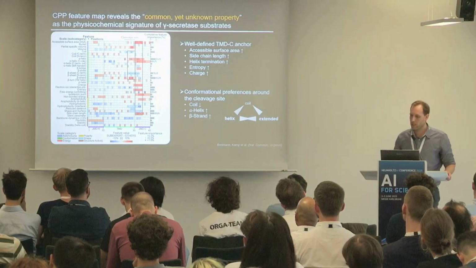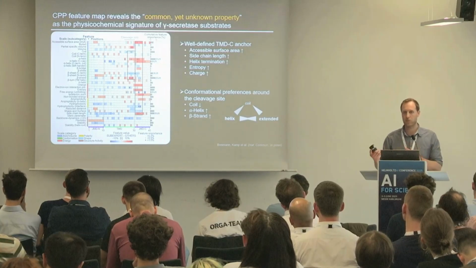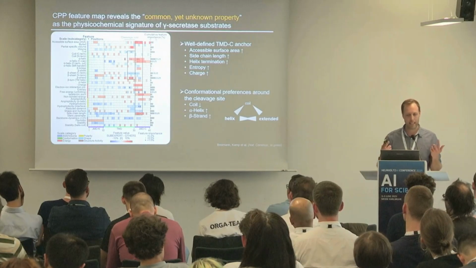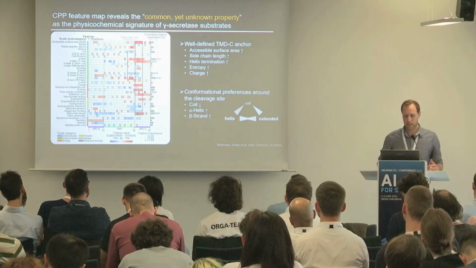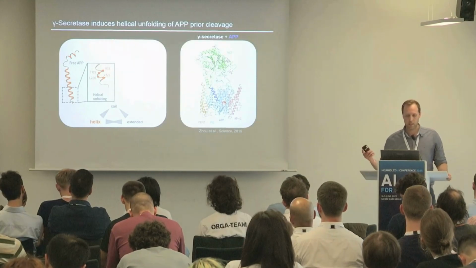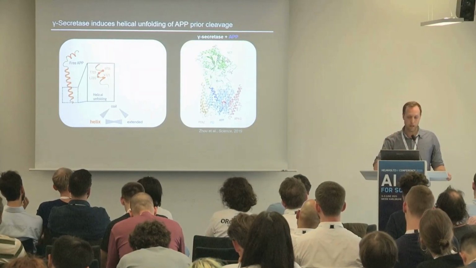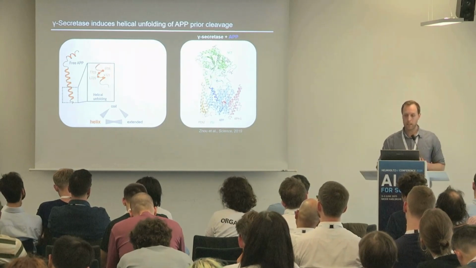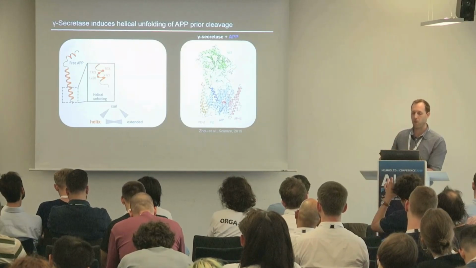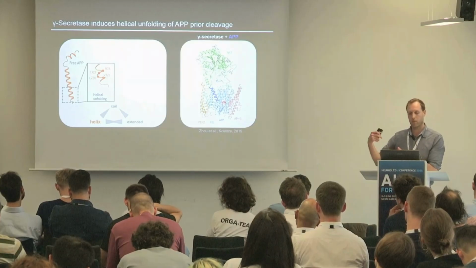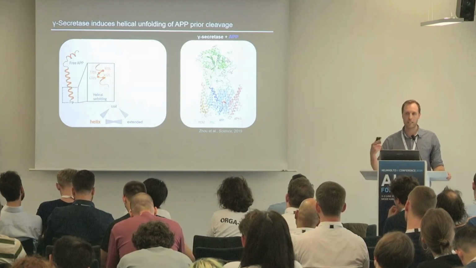Another important group of features is this conformational preference around the cleavage site for a helical and a beta strand extended tendency, which doesn't make sense in the beginning because we know they are helixes, they are not extended. This was really puzzling in the beginning. However, shortly after these initial results, this publication came out. It shows that unbound, APP, the substrates, are helical, but if they interact with γ-Secretase and are bound, the helical conformation can unfold and form a hybrid beta sheet together with the enzyme. And in this transition between helix and extended conformation, cleavage can take place.